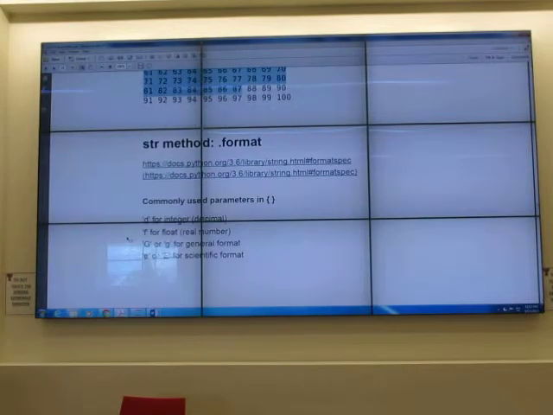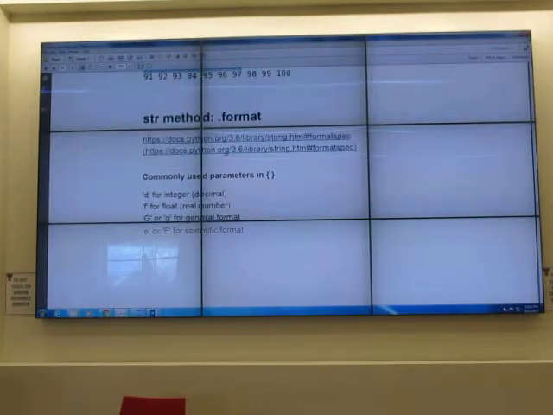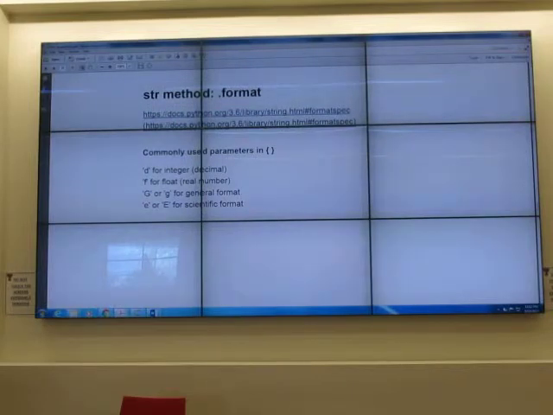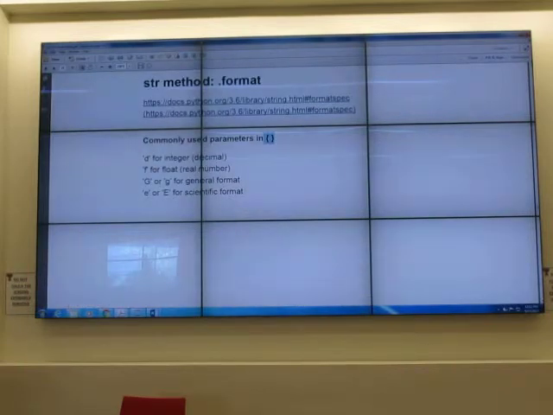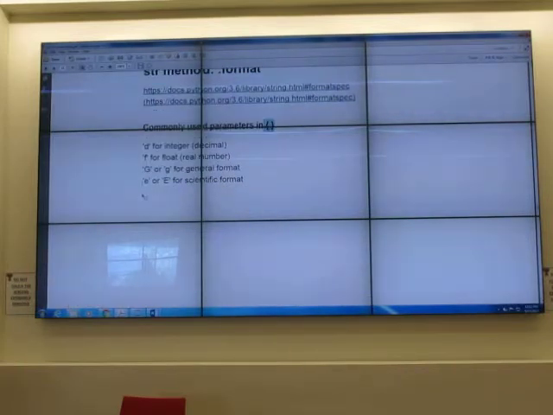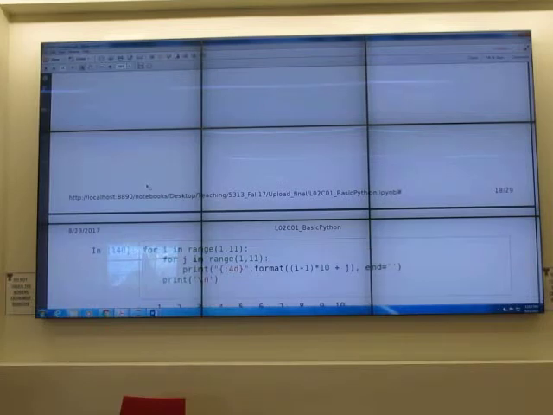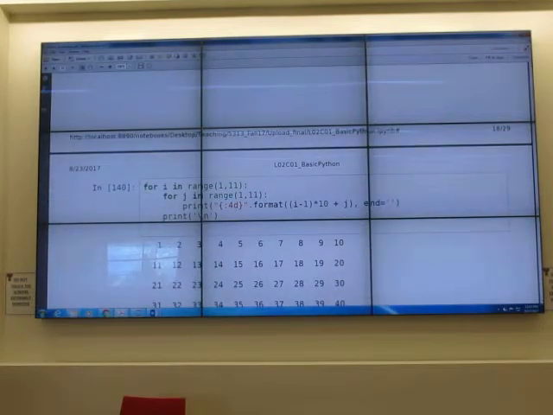Let's use format. Dot format is a method for string. Any string, you can put dot format. And we have parameters in curly braces. We have D, F, G, E, and let's see how we use it. Typically, you use just F or D, or maybe E. There are many more parameters, but those are not what you frequently use. Let's take a look at it. To use dot format, you have to have a string, and we have to follow the syntax.